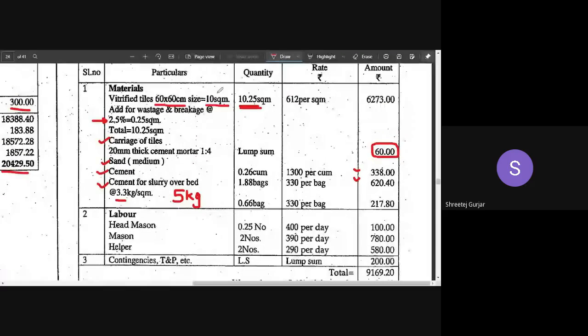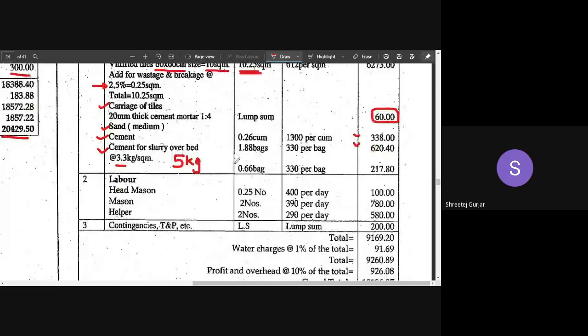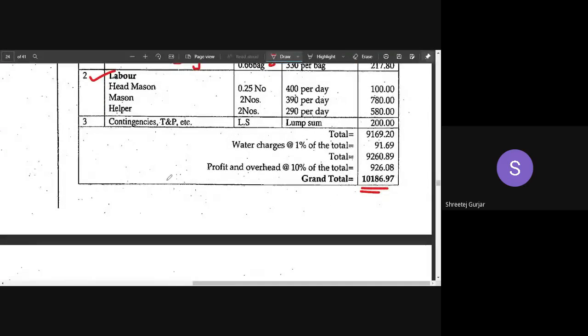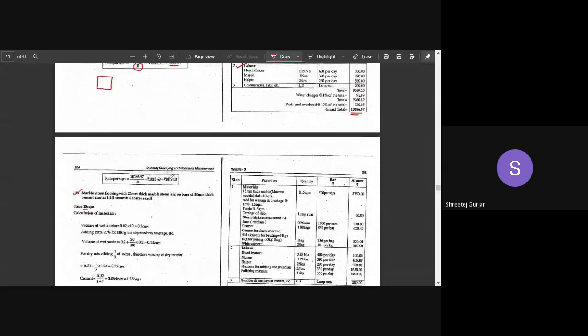We have assumed how much? 10 square centimeters. So it will be 1 bag, right? 5 into 10, that is 50 kgs. That is nothing but 1 bag. You can take 5 kgs as assumption, no problem. They have taken less. You can take 5 kgs or you can take 3.5 kgs per square centimeters, depends upon your work. So that is done. You can write down the labors that are required. Then you can calculate the grand total. This is all easy.